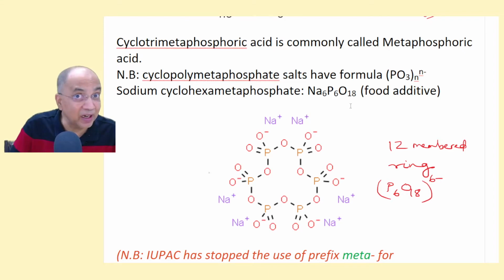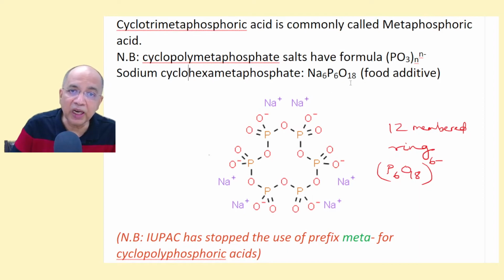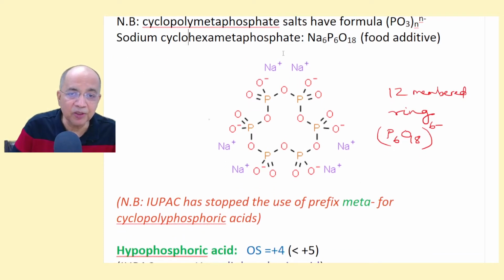But for cyclic structure, 6 phosphoric acid will remove 6 water molecules, so that the resulting formula is H6P6O18, and all the ionizable hydrogen atoms have gone as hydrogen ions, and Na+ ions have replaced. You see how gigantic the ring structure is. It is a 12-membered ring. This is sodium hexametaphosphate. Of course, it is cyclo.